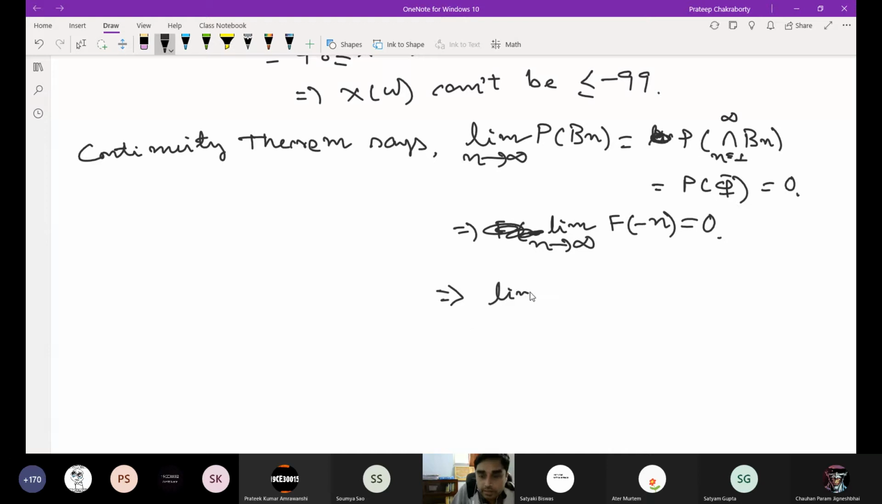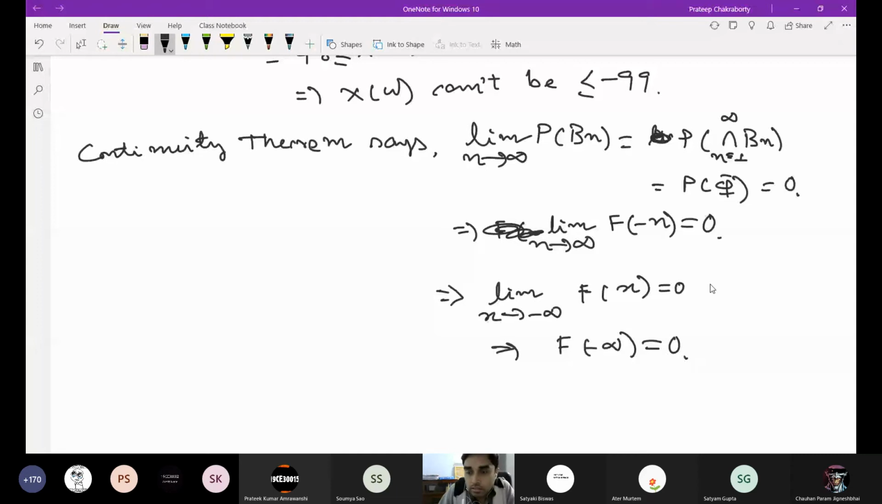So this implies the limit as x goes to minus infinity of f of x is equal to 0, which is denoted by f of minus infinity equal to 0. Okay. So where the thing we use here, from here to here, is that f is non-decreasing.